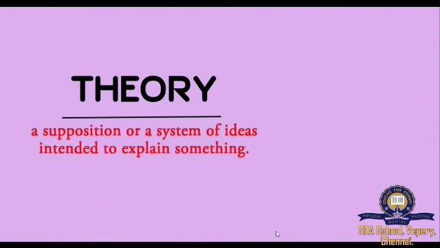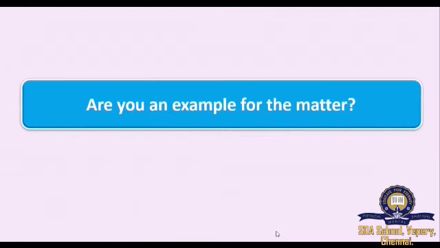What is theory? A supposition or a system of ideas intended to explain something. Are you an example for the matter? Yes, definitely. All the human beings or any materials which we see daily are the examples for the matter.